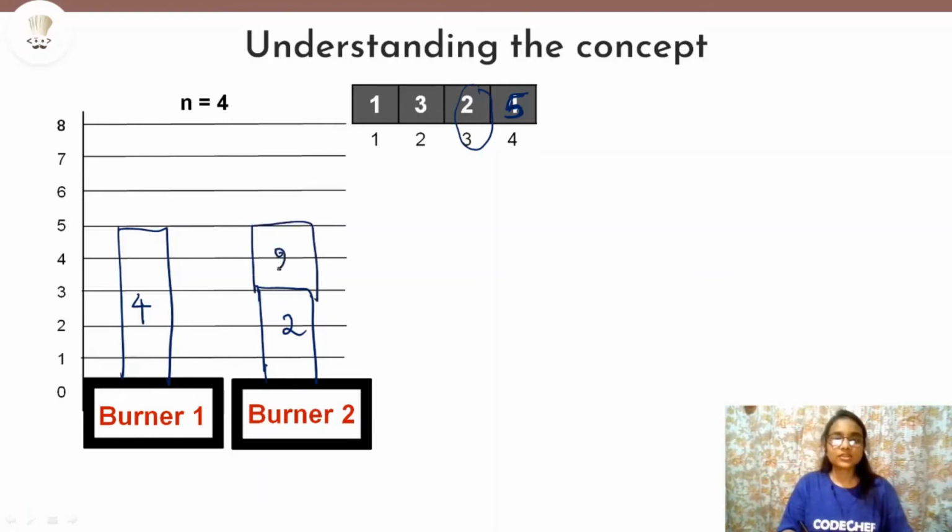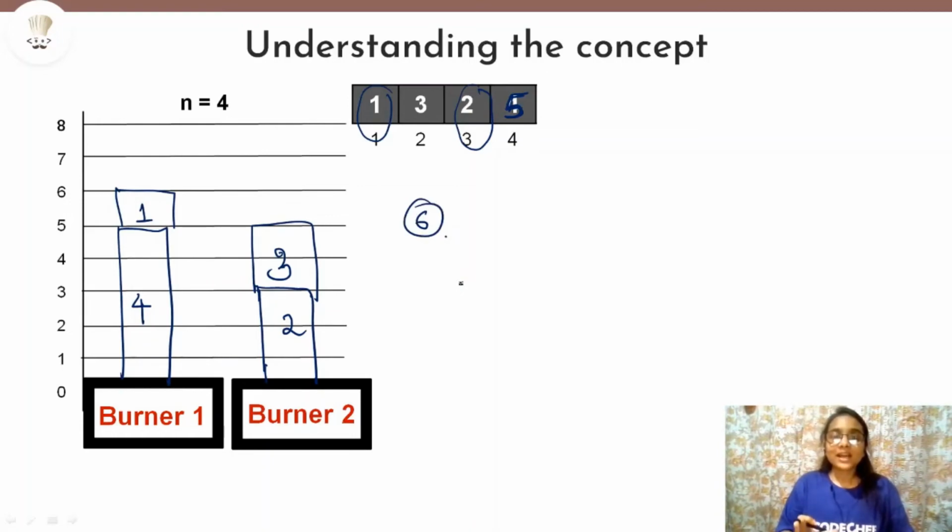That is dish 3, right? Now we have just one dish left and we can place it on any one of the burners. So let's place it on burner 1. It doesn't make a difference wherever we place it. So in this case, our answer will be 6 minutes. That is the minimum time required to cook all the dishes.